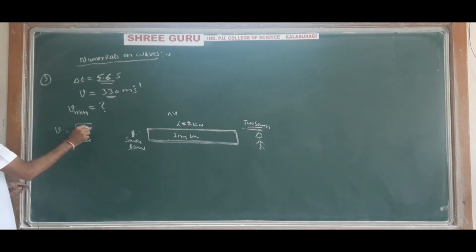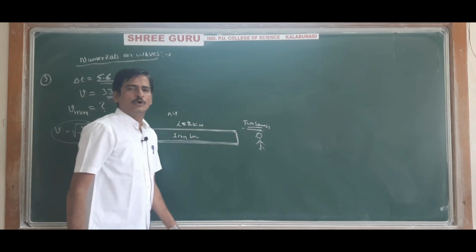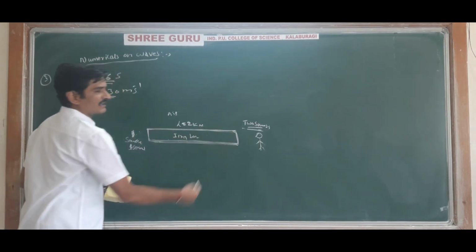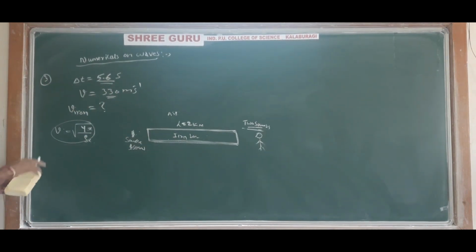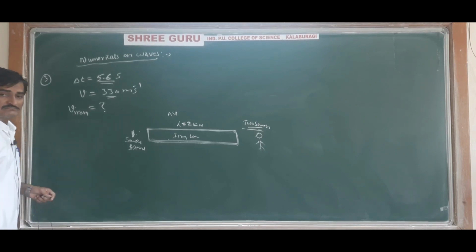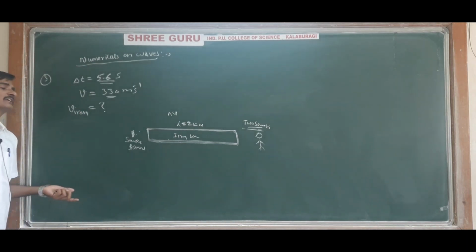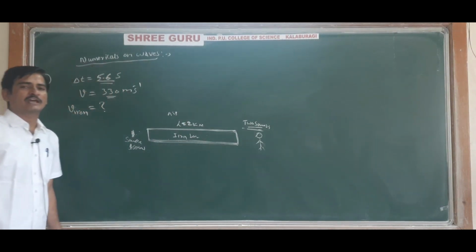If the density and Young's modulus were given, then we could have used the formula velocity of sound in iron bar, V is equal to under root Y divided by rho, where Y is the Young's modulus of the iron bar and rho is the density of the iron bar. You will get the answer, that is velocity of the sound. But here the Young's modulus is not given and density is also not given. So whatever the given data, from that we have to calculate.